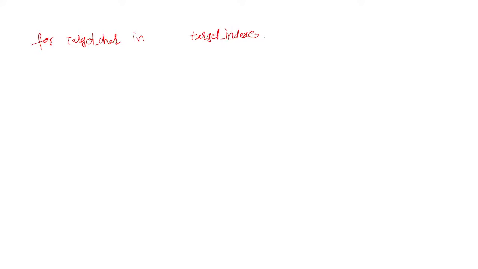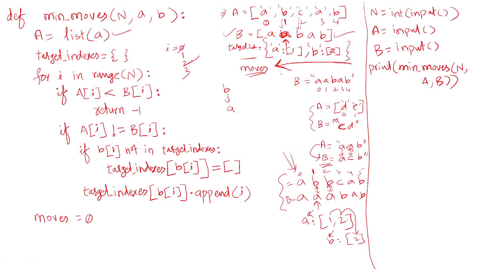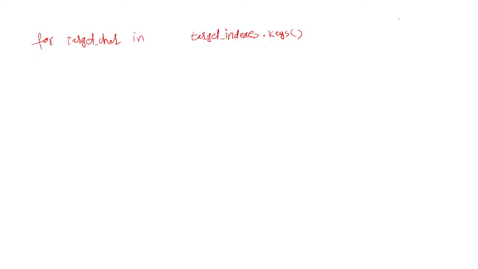So from this you should get the keys, which are the target characters. So target_indexes.keys() gives you all the keys, like A and B will be returned here. It gives all the keys in a list, in the same order.